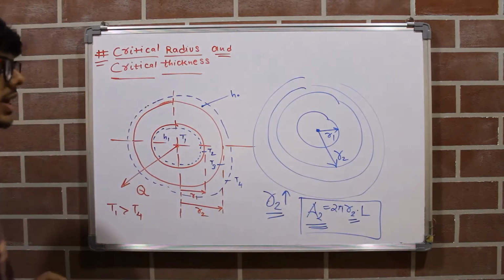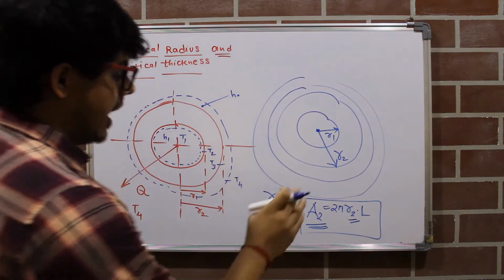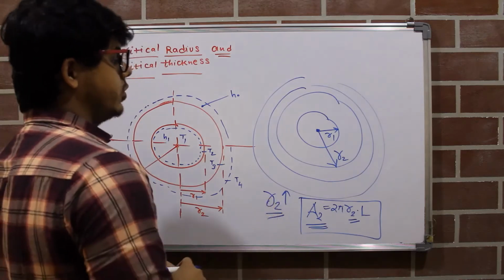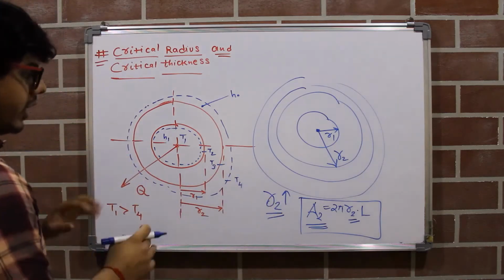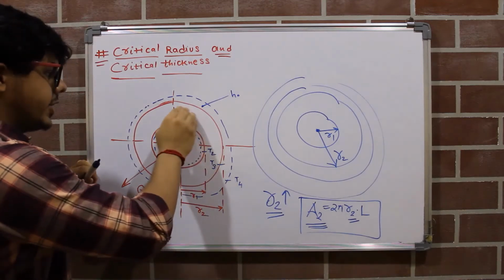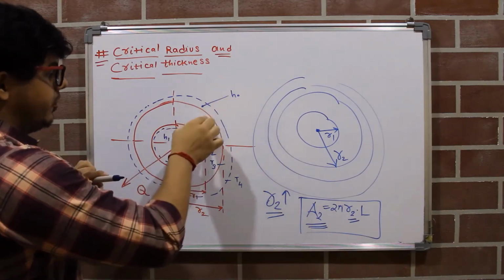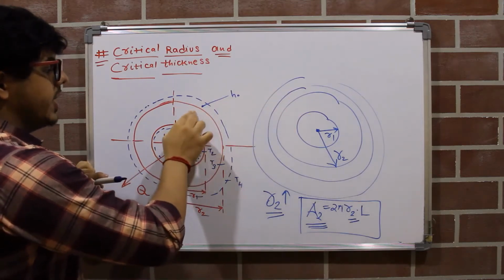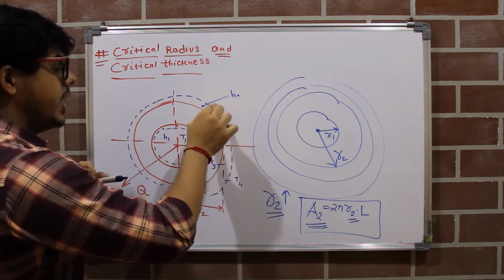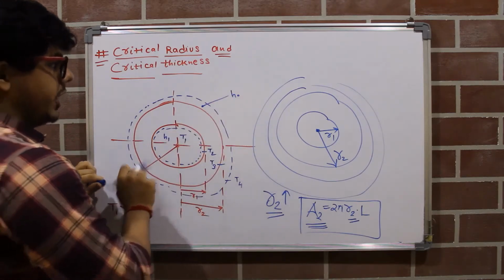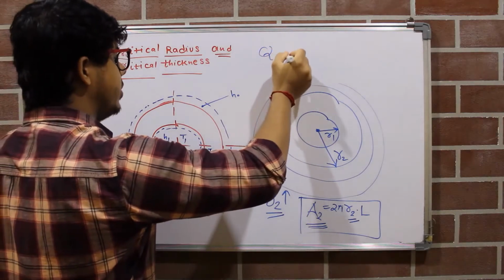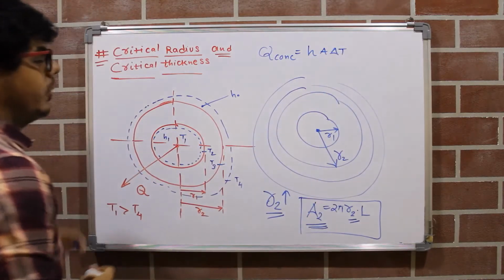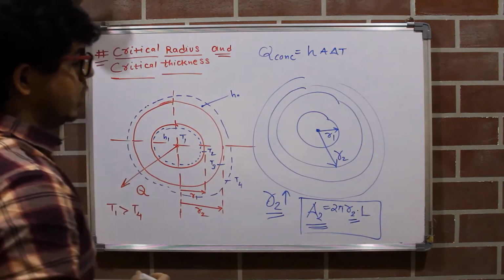So as the outer radius is increasing, our outer area also increases, and as our outer area increases, our heat loss also increases. Now how I will show. Now for example, we are stopping the heat loss from this outer wall to the surrounding. So what type of heat transfer will be between this outer wall and the surrounding? It will be convective heat loss. So what is the formula of convective heat loss? Q convective is equal to hA into delta T. This formula came from Newton's cooling law.